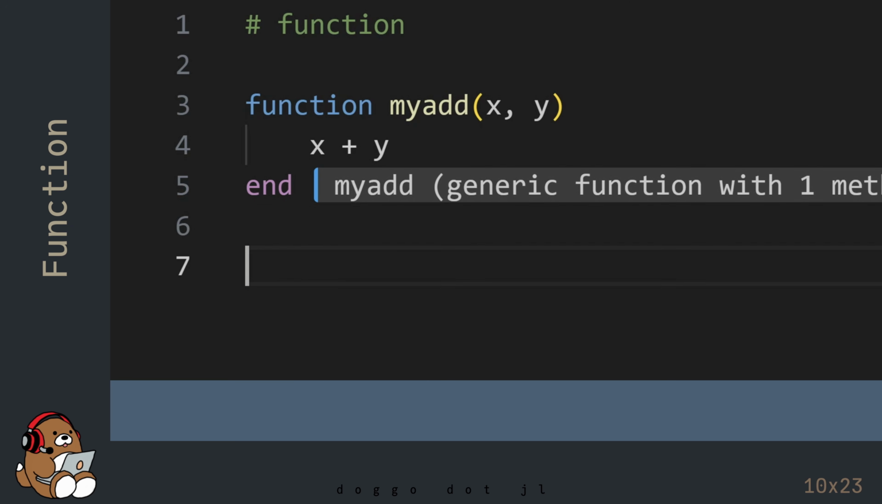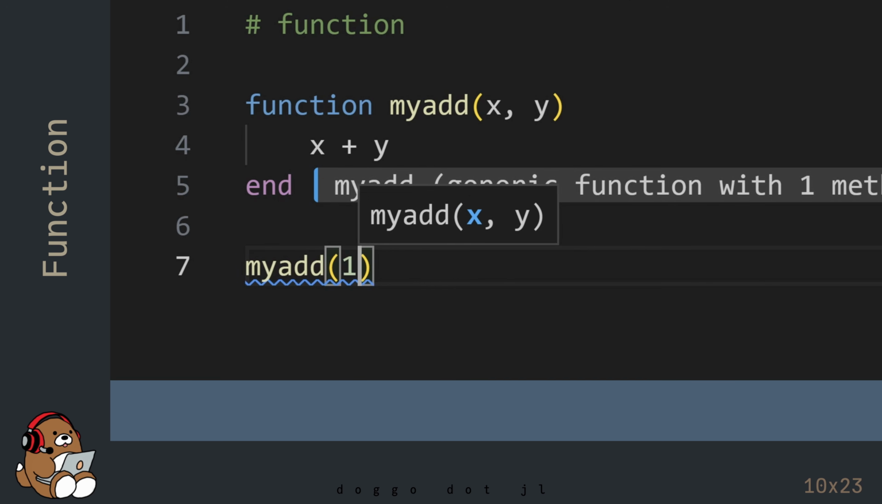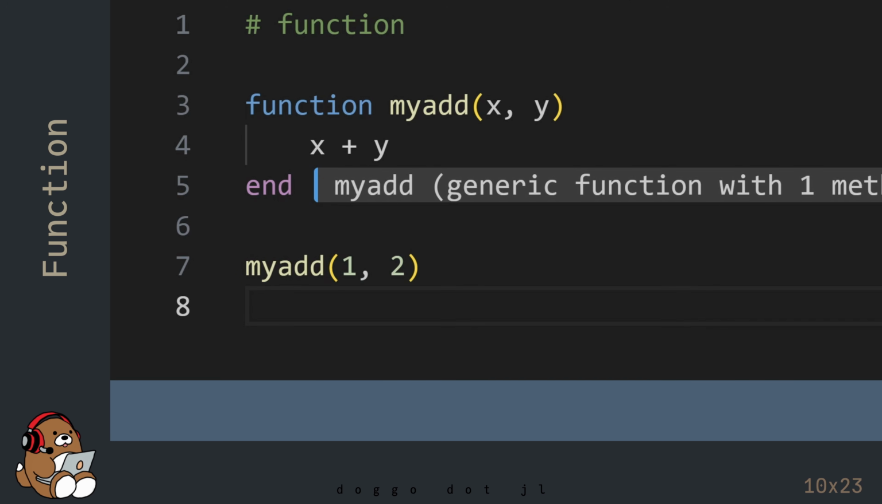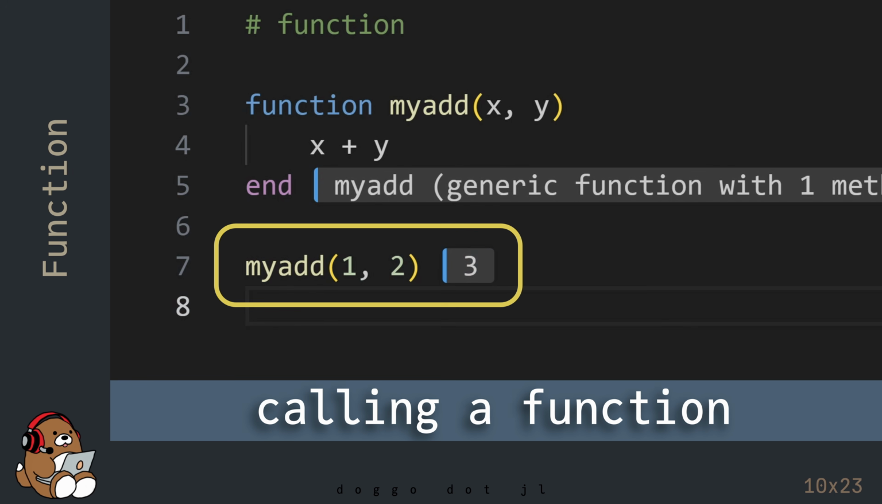To use this function, type in the function name, immediately followed by a pair of parentheses, and enter two numbers separated by a comma, just like a tuple. And then hit Shift Enter. Next to the code, you'll see the return value of 3, which is the same as 1 plus 2. What just happened is known as calling a function.